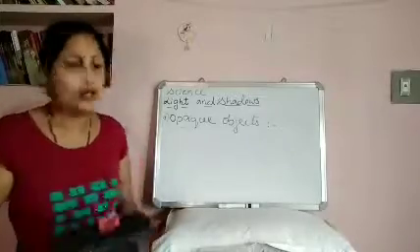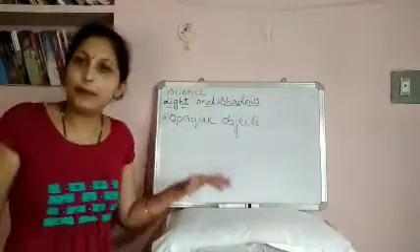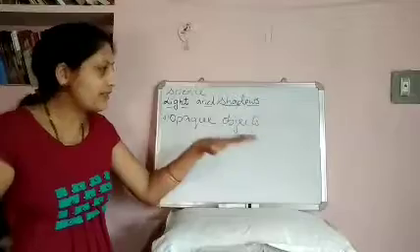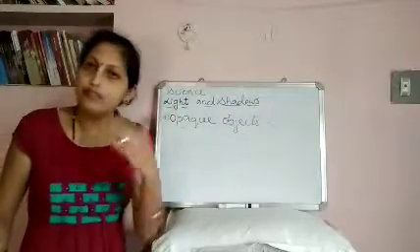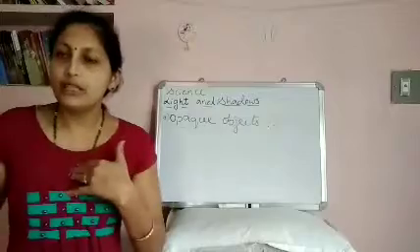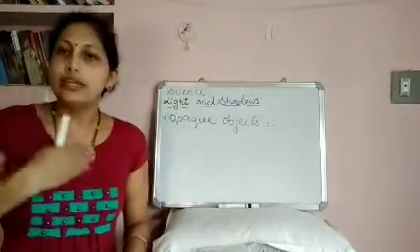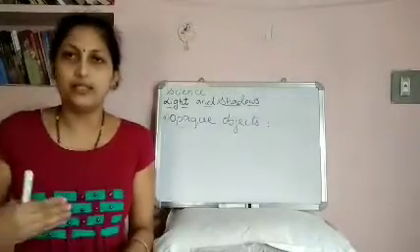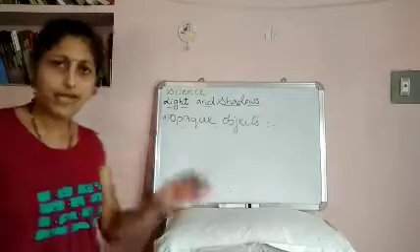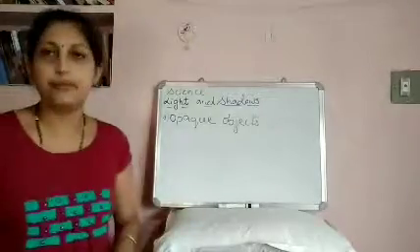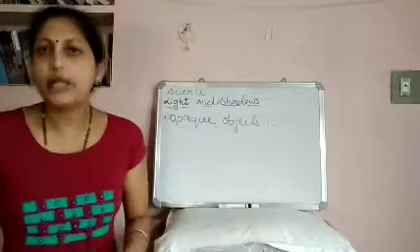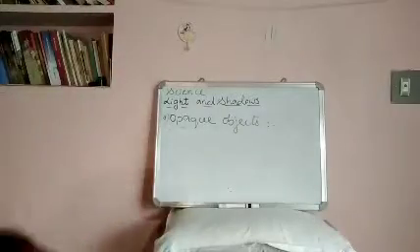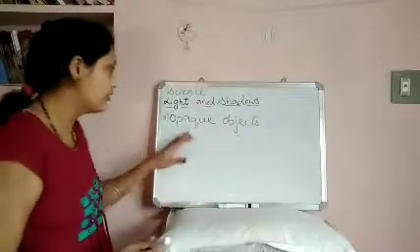So such objects are called opaque objects. Opaque objects are the objects which do not allow light to pass through them, so we cannot see any images through these objects. Even we people are opaque objects. We don't allow light to pass through us, hence we cannot see what is behind us. If you look at me, you cannot see behind me. I should move away for you to see what is behind me, isn't it? Clear? So objects which do not allow light to pass through them are called opaque objects.